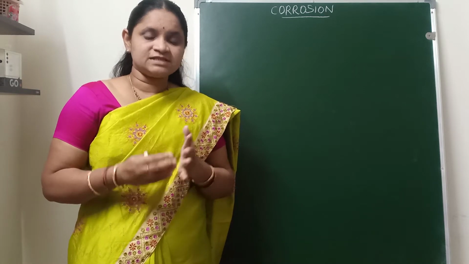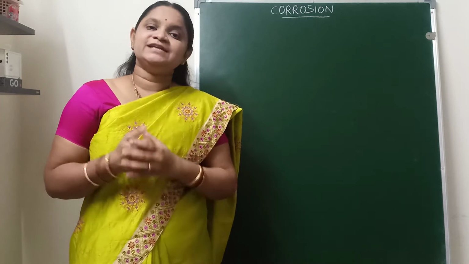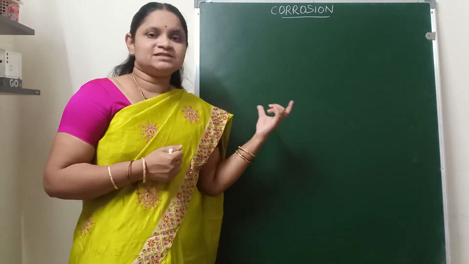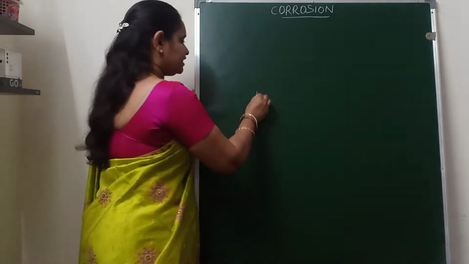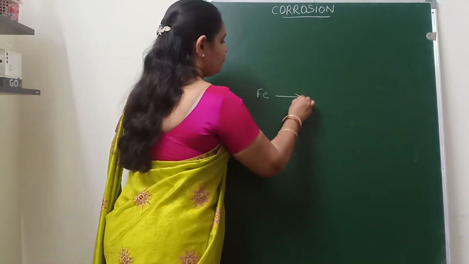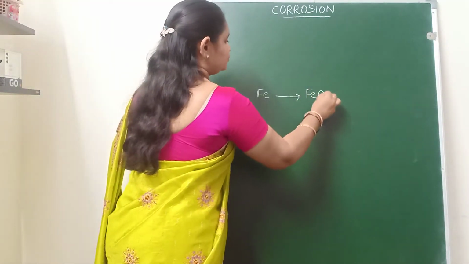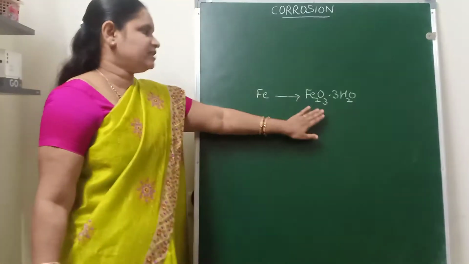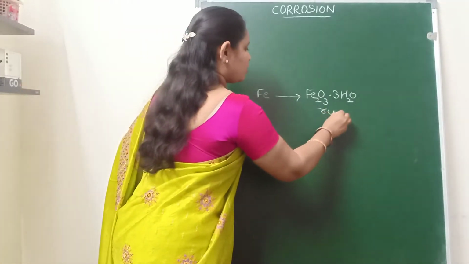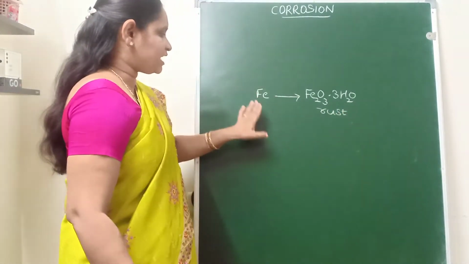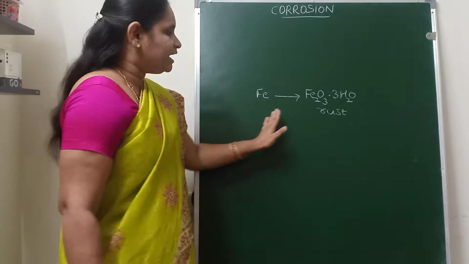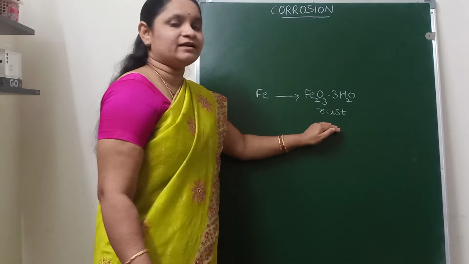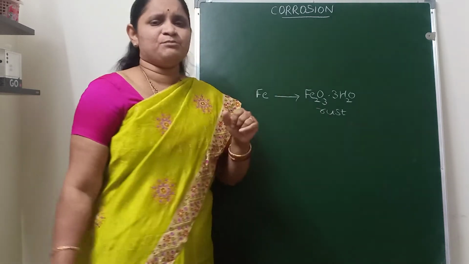Like I have said, iron gets converted into its derivative. That is one example of corrosion. What is happening here? Iron is getting converted to ferric oxide, that is Fe2O3·3H2O, hydrated ferric oxide. This is the formula of rust. Iron, the pure metal, is getting converted to one of its derivatives. This is known as the rusting of iron, and this is an example of corrosion.